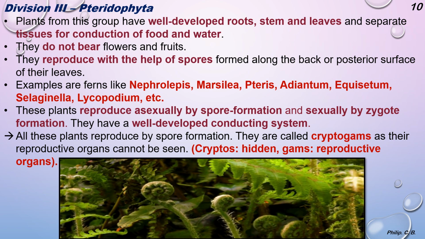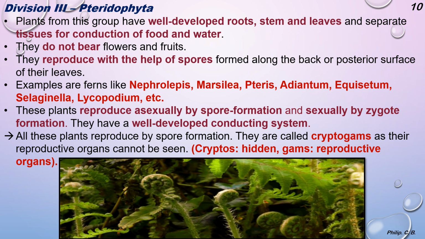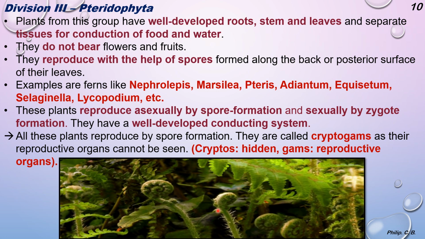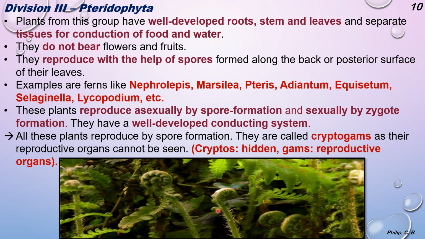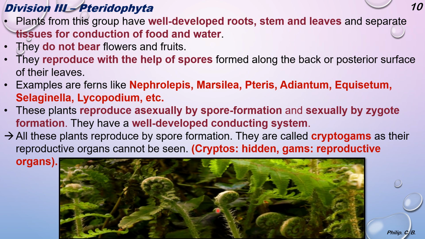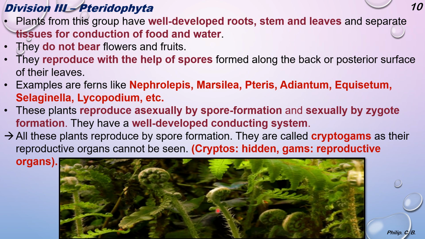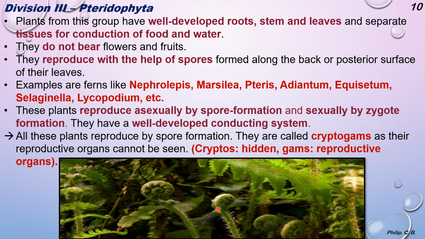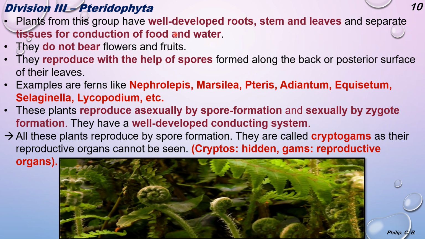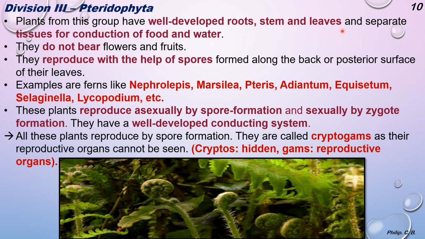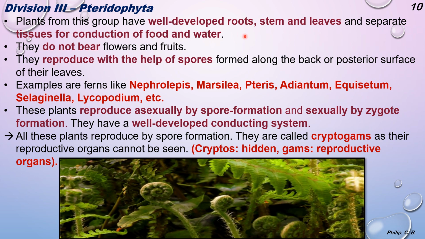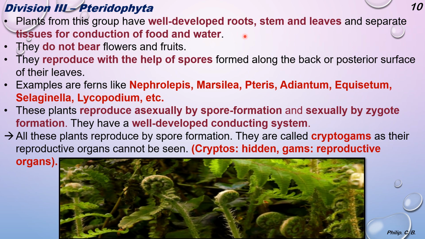Coming to the third division, that is Pteridophyta. So again you can see the animation image over here where the young roots or the plants of the Pteridophyta are slowly uncurling and growing, which you can see in the animation. So your first point: plants from this group have well developed roots, stem and leaves and separate tissues for conduction of food and water. So what is the main point? They have roots, stem and leaves.